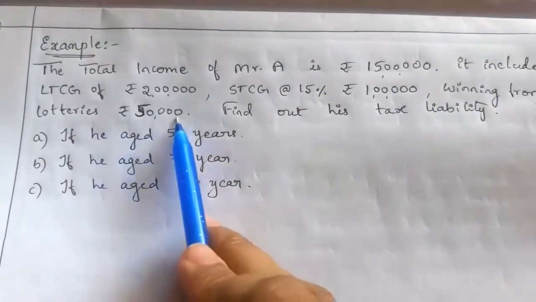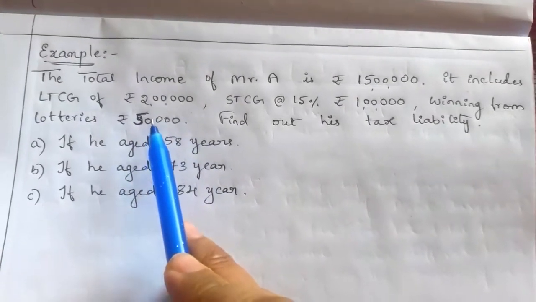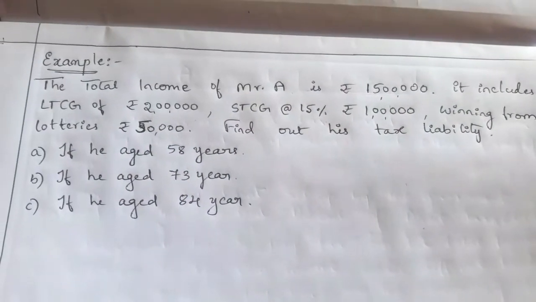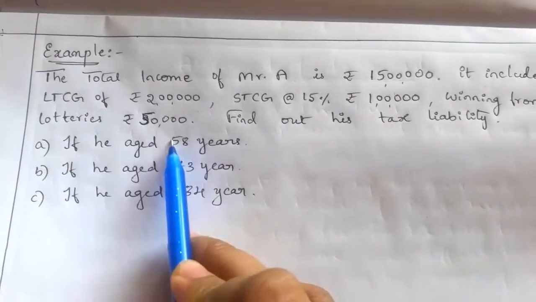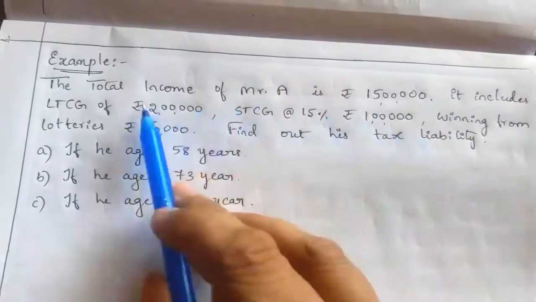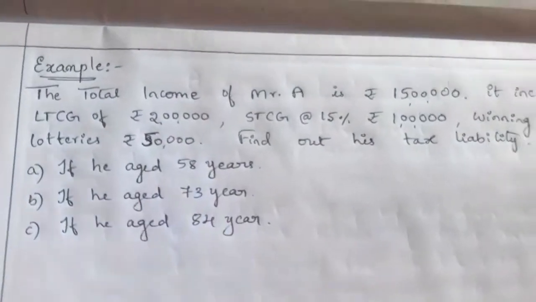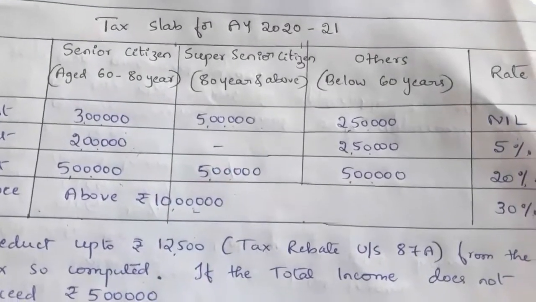Winning from lotteries is 50,000 income, so on this income 30% tax we have to levy from Mr. A. Mr. A is liable for the tax. So this one we have to take first. After that, on balance income: from the 15 lakh, if we deduct this income, we get the balance income. On balance income we have to apply the tax slab. So there are 3 cases, and for the 3 cases we have to apply 3 different tax slabs. Okay, now we'll see one by one.